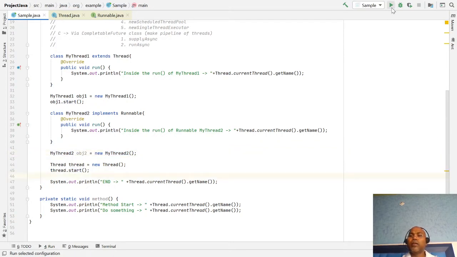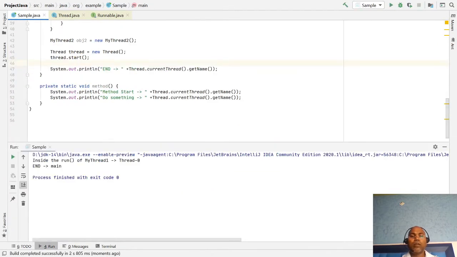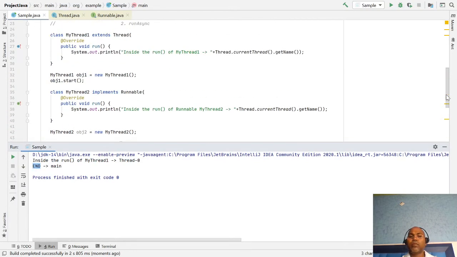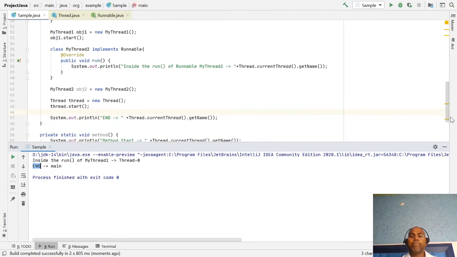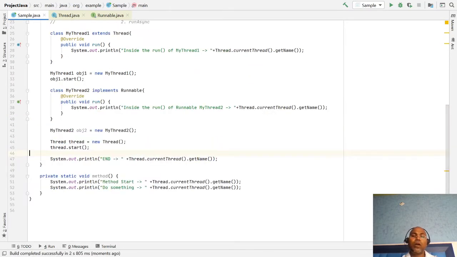If you run it, you notice that MyThread2 is not executed, only thread 1 and main thread end, main program end. So how, as a developer, do I inform the Thread class? You can consider MyThread2's Runnable run as your task. So the object of MyThread2 we have to pass to the constructor of the Thread class.